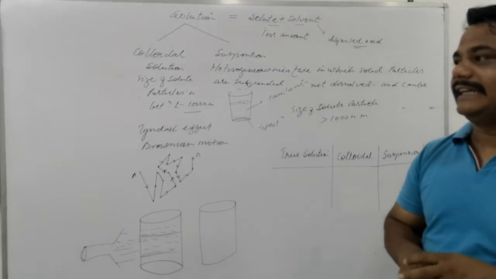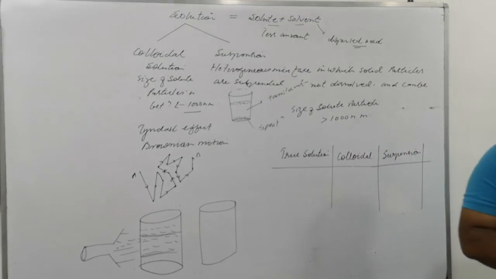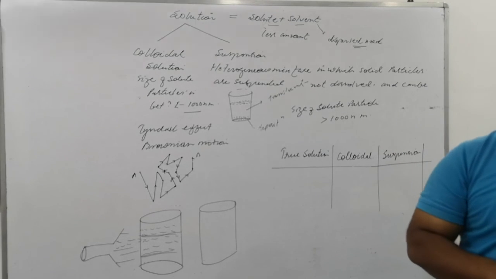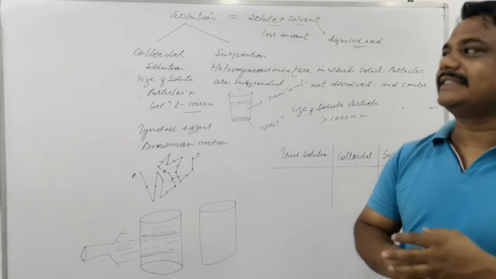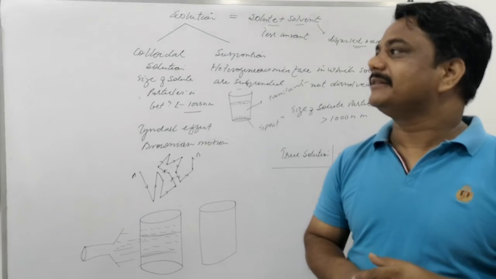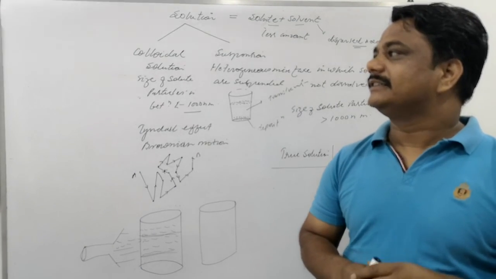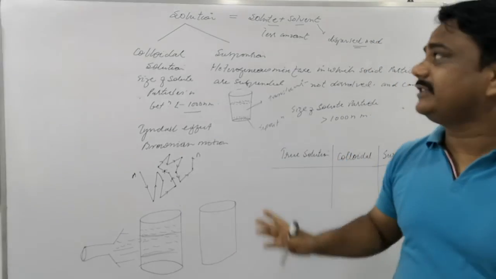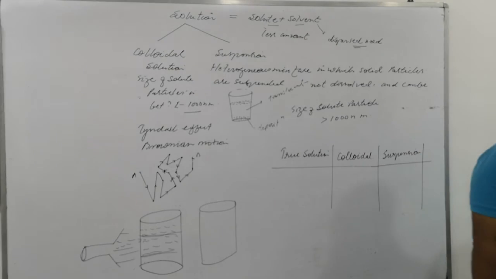Now next is gas in liquid, foam. Shaving cream. Sponge, pumice stone, cork. And last is gas in liquid, foam. Shaving cream is the example. Shaving cream is the same here, gas in solid and gas in liquid. So different typical colloidal solutions are before you. You understood here what is the use of the colloidal.